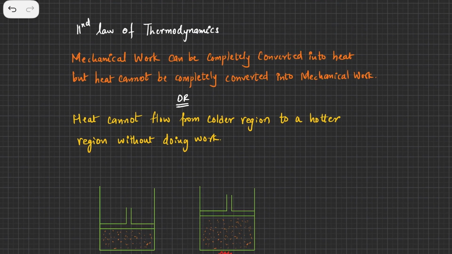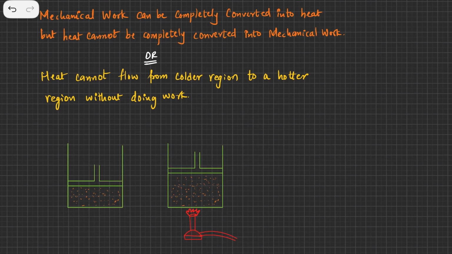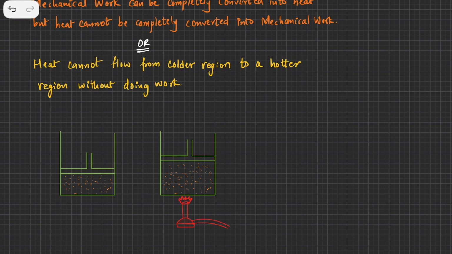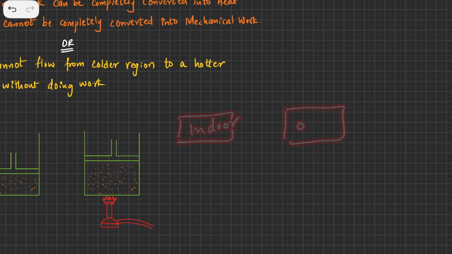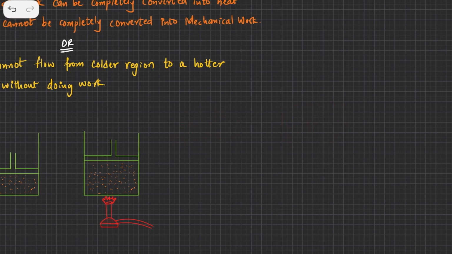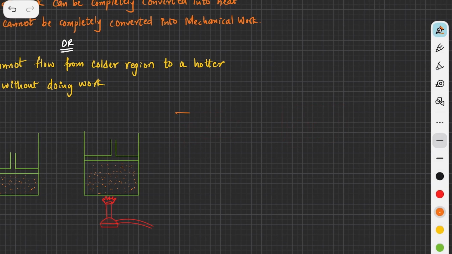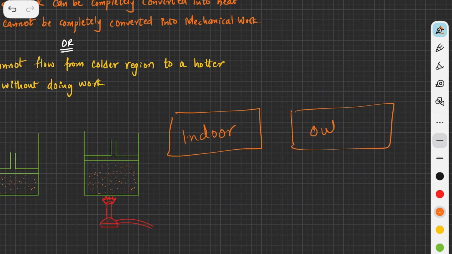Now this is a very perfect example of an AC or a refrigerator. Let's say we have an indoor unit, and we have an outdoor unit.